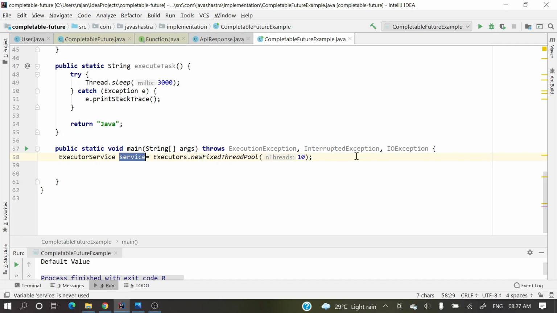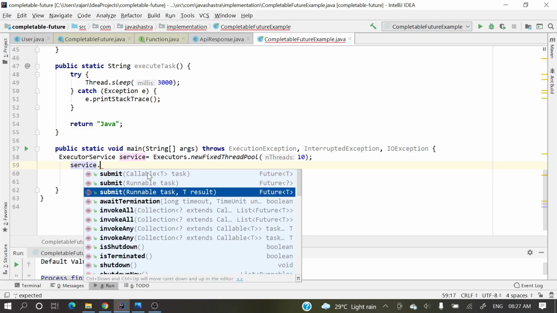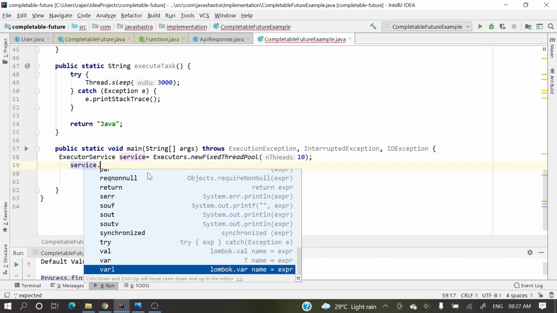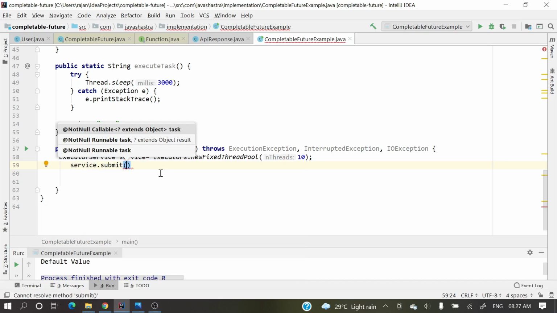Now what will we do? We'll execute that, right? service.submit, one method is there, and there are overloaded methods over here. If you see here, submit callable, submit runnable, submit runnable with some result. So here I am providing one callable, which means it will execute that task and return that result. Callable is an interface which has one method, call, and it will return some result. So here I am passing one callable.